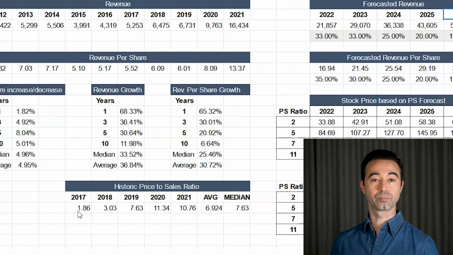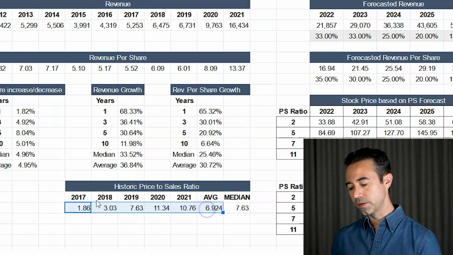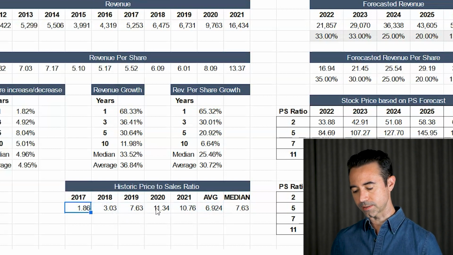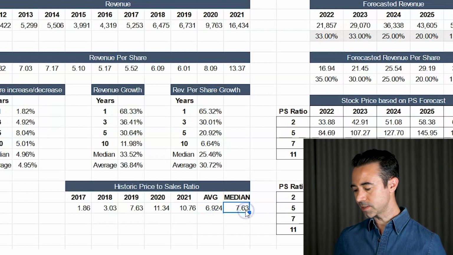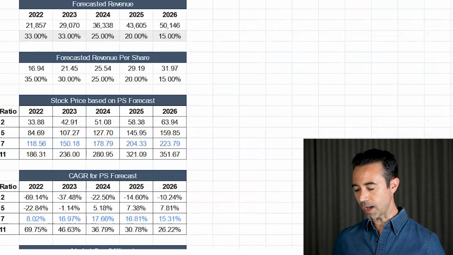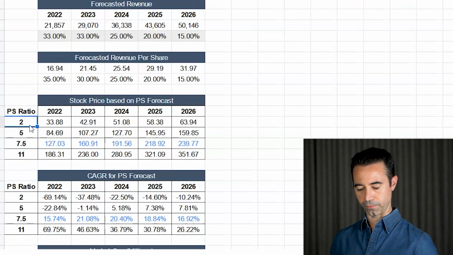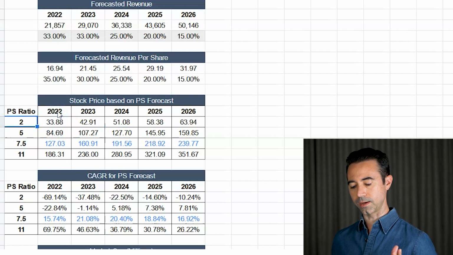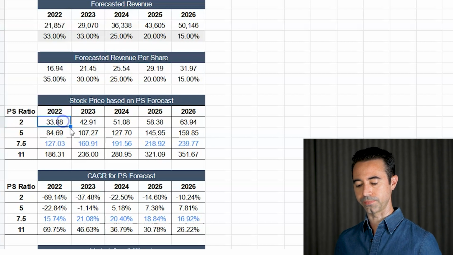Next question is, what's the proper price to sales ratio to use here? Here's some historic price to sales ratios. You can see 2017, 1.86, got up to 11.34 in 2020. The median is 7.63, average is 6.9. Let's give it about a 7.5. So 7.5 is going to be this one here. And we're going to go through the range, so from 2, 5, 7.5, and 11. This is going to give us a little pivot table. So in 2022, let's say we thought it was a price to sales of 2 given our forecasts. Well, this stock is worth $33.88.